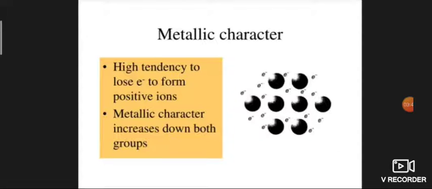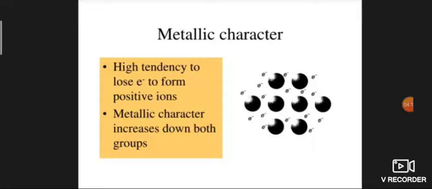These are metals, and thus they are good conductors of heat and electricity because of their tendency to lose electrons easily. They exhibit metallic luster due to the oscillation of free electrons.